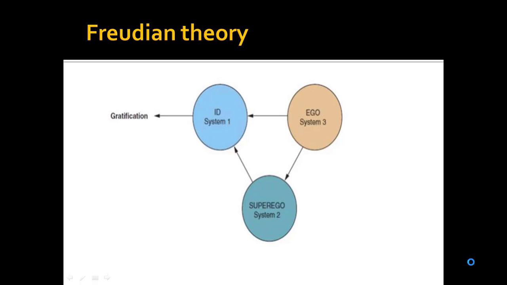Now Freud also emphasized that an individual's personality is formed as a person passes through different stages of early development and childhood development. He has defined different stages like oral, anal, phallic, latent, and genital stages. According to him, when people pass through these different stages, how well they manage the crises they come across basically shapes their personality.